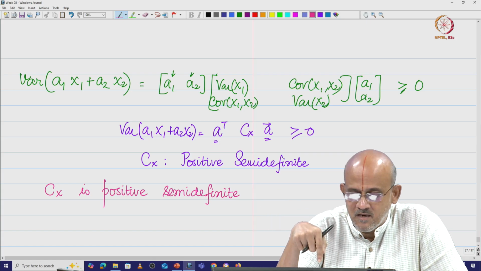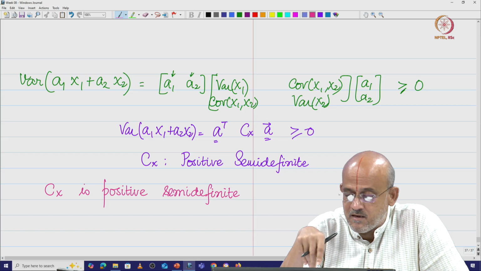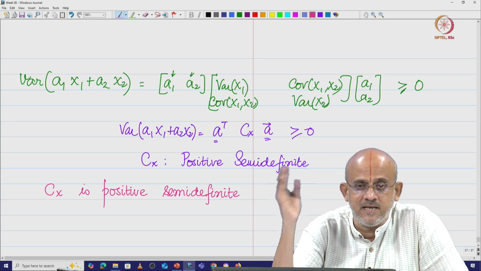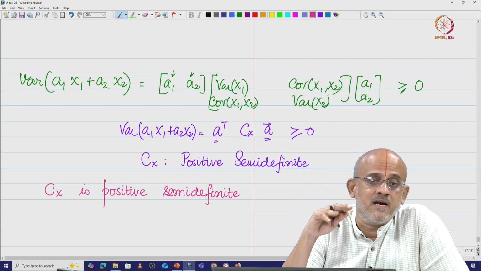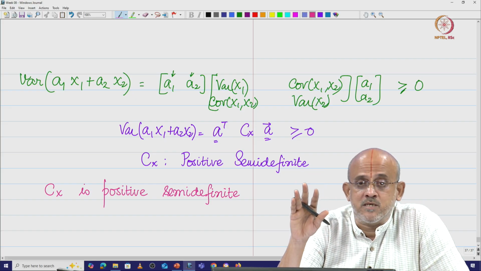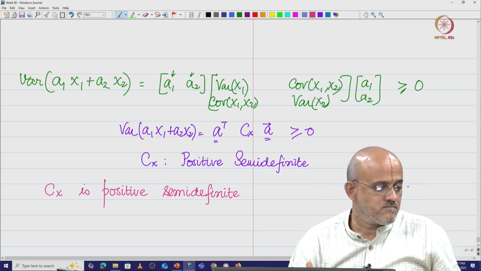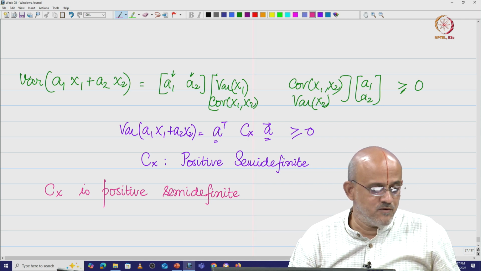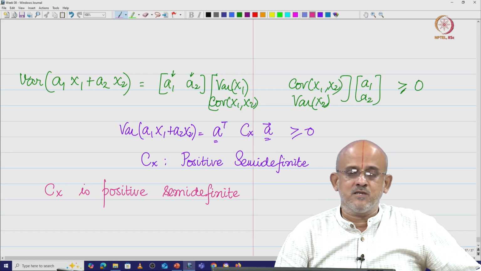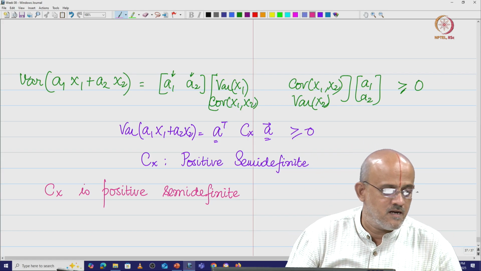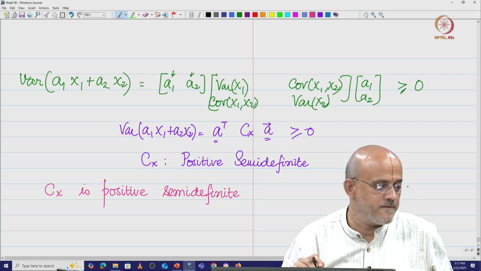If you see here, for whatever values of a, the matrix Cx gives you a transpose Cx a greater than or equal to 0, which means I can talk about my eigenvalues. My eigenvalues are always positive or 0. Is that clear? So, all the eigenvalues of this positive semi definite matrix, the covariance matrix, are either 0 or positive, right.